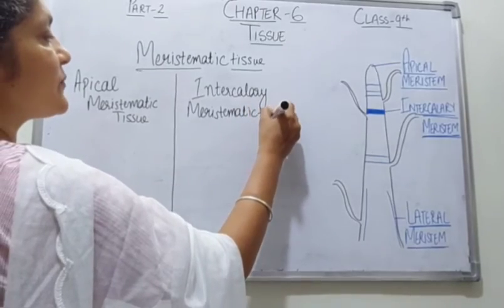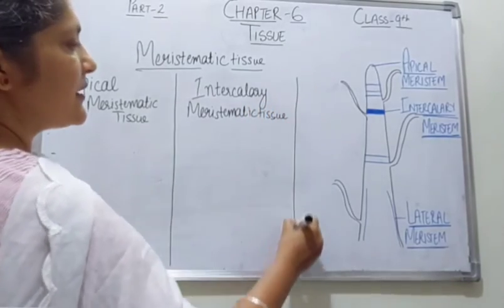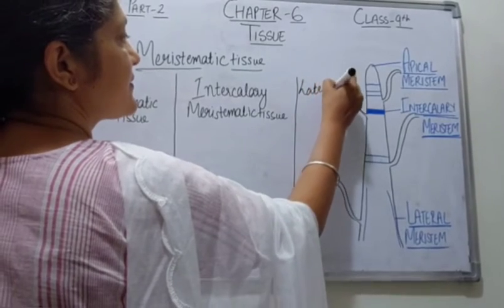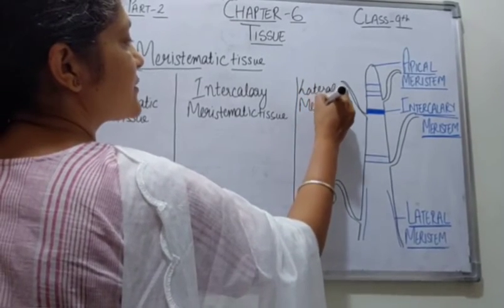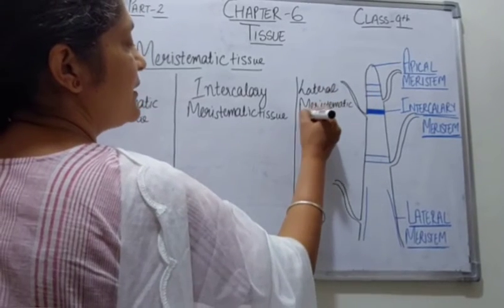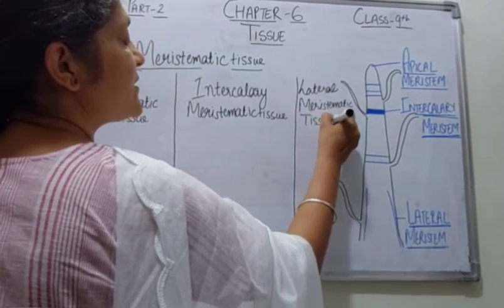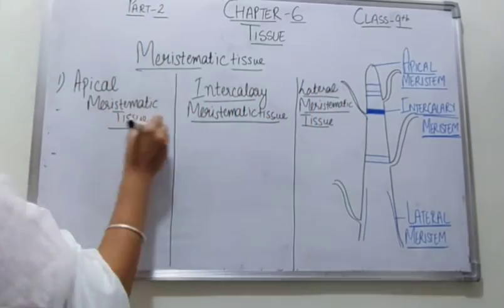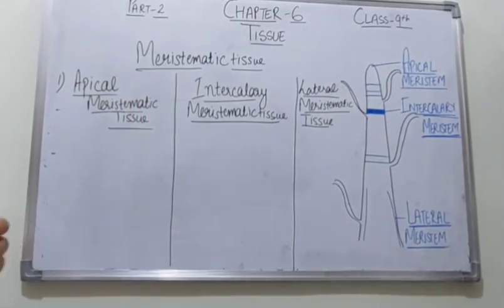And third, students, is lateral meristematic tissue. Now these are divided into three depending upon the position of the meristematic tissues, where they are present, and what their functions are.